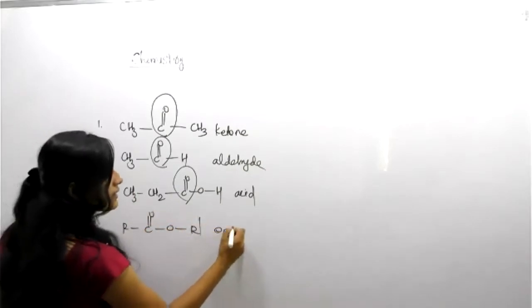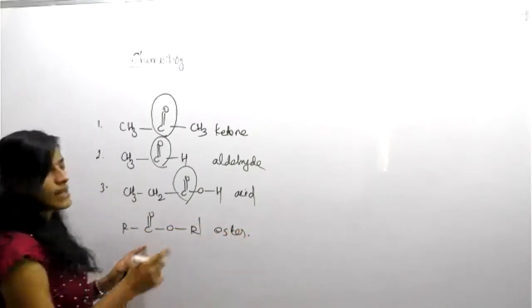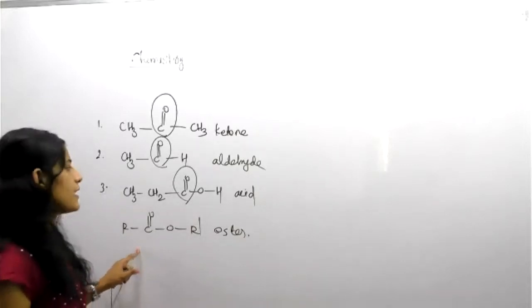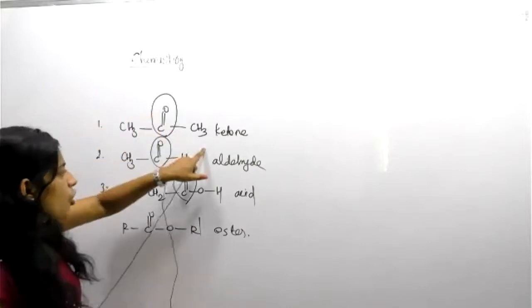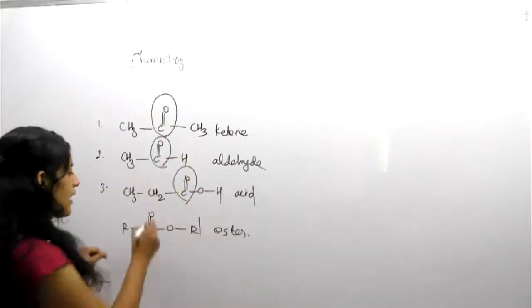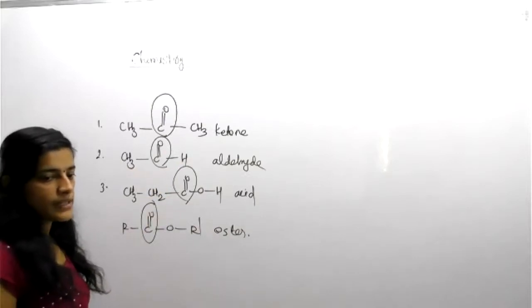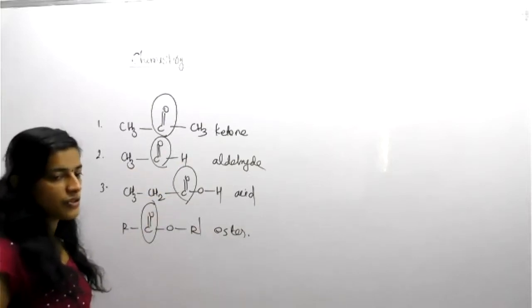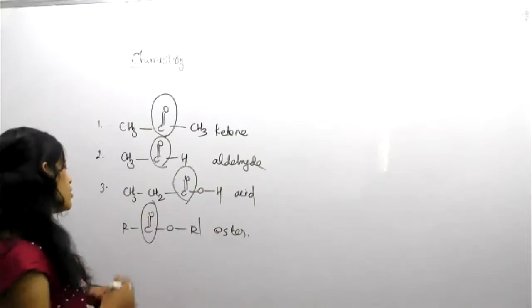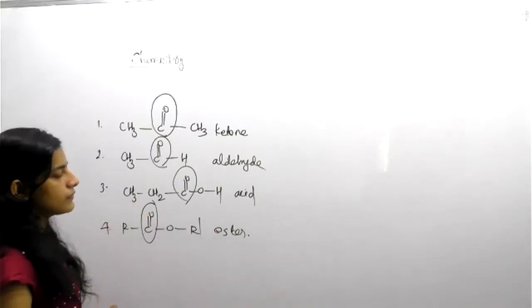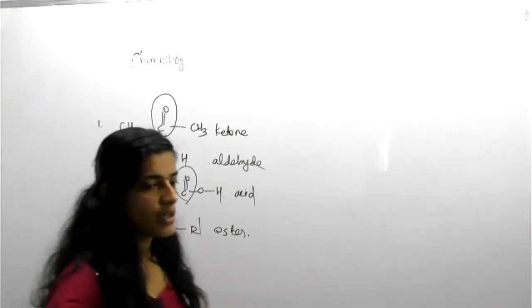This is an ester, so ester is also an example of a carbonyl compound. Clear, students? Don't forget this. Ketone, aldehyde, acid, ester, everything containing a CO group comes under the category of carbonyl compound. Study this.